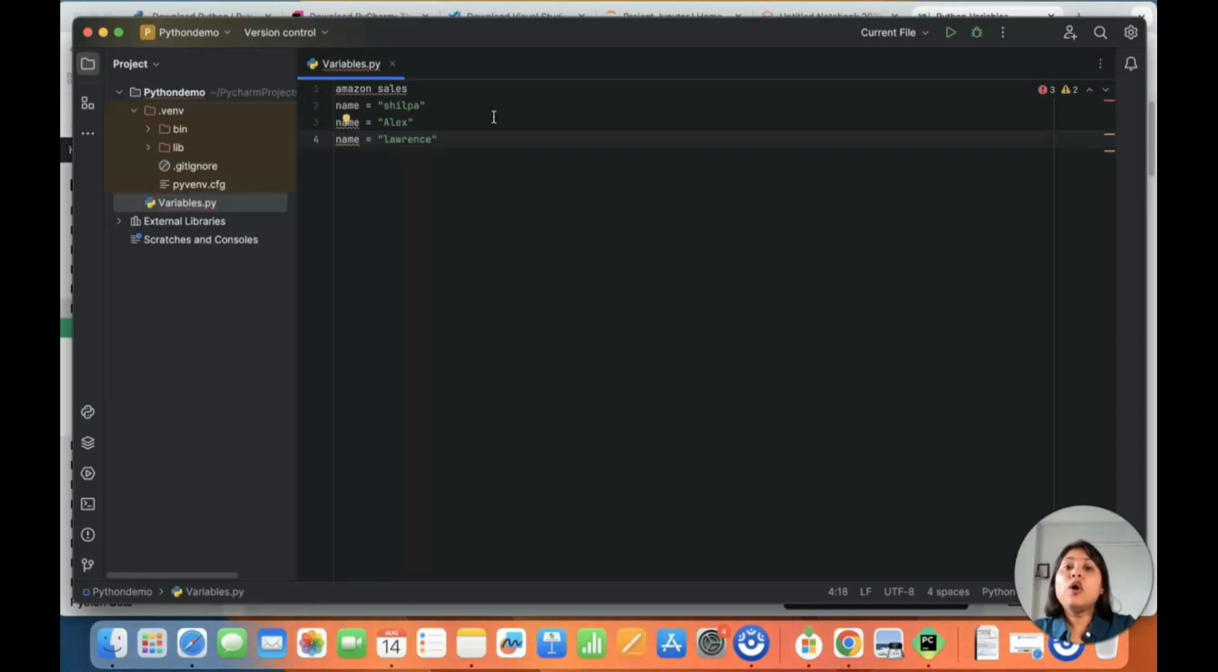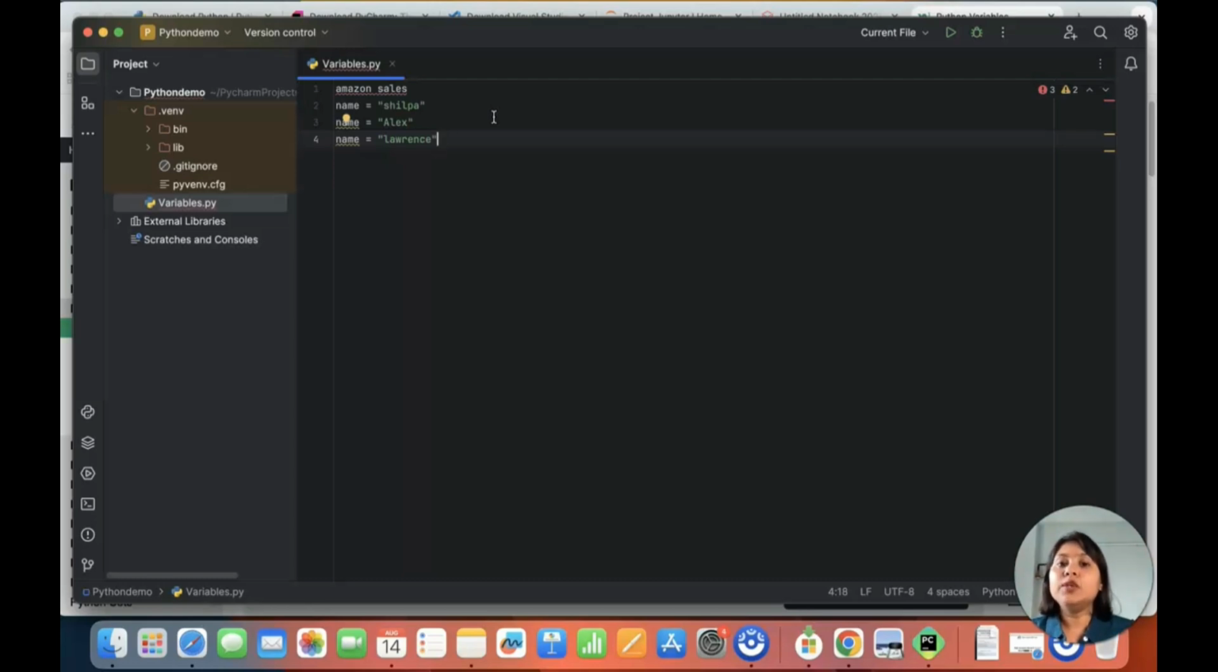So the sale of a particular product on the Amazon website can be purchased by any of the customers. It could be Shilpa, could be Alex, could be Lawrence, right? So when you have a lot of data and you want to query that data set and write code, you don't hard code those values. What you do is you create a specific location where memory is allocated on the disk.